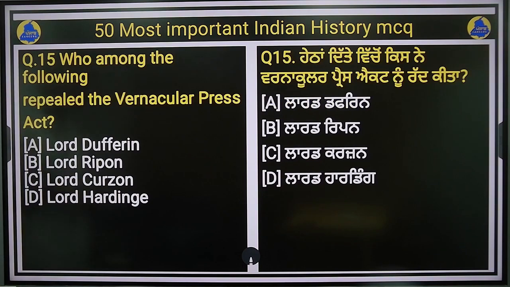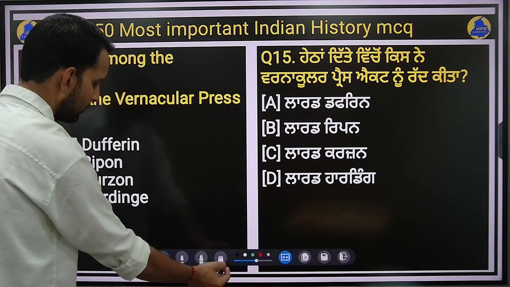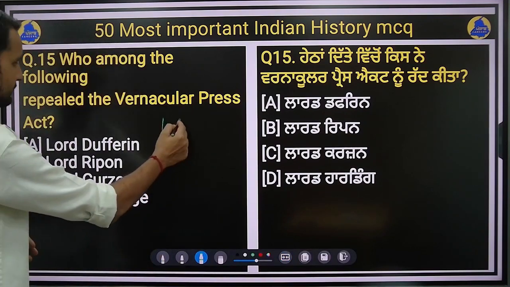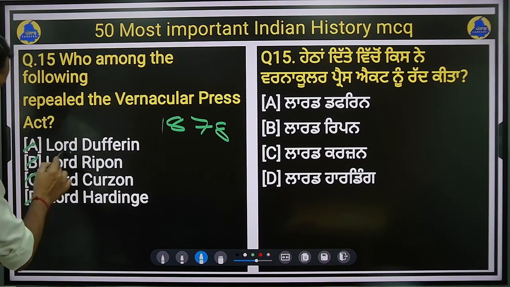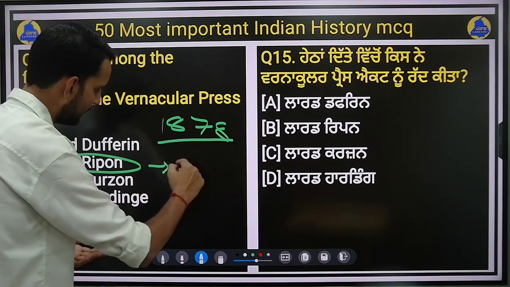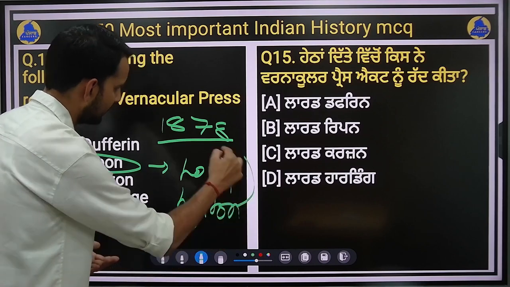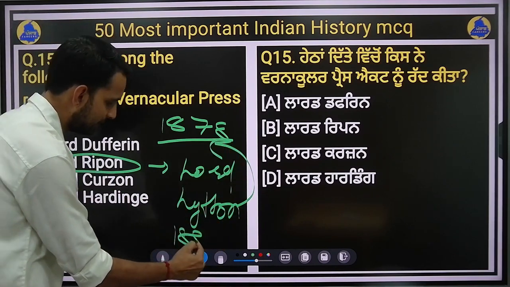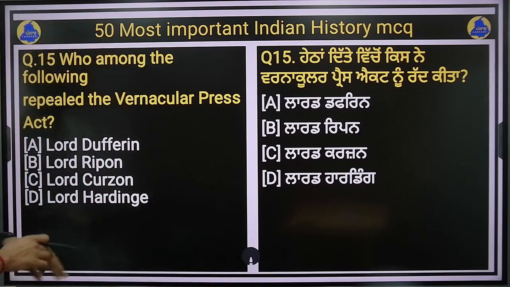Who among the following repealed the Vernacular Press Act? The Vernacular Press Act was passed in 1878. It was repealed by Lord Dufferin, Lord Ripon, Lord Curzon or Lord Hardinge. It was repealed by Lord Ripon, and it was passed by Lord Lytton in 1878. In 1882, it was repealed by Lord Ripon, right? So option B will be the right answer for this question.